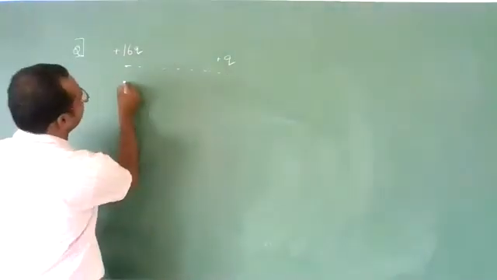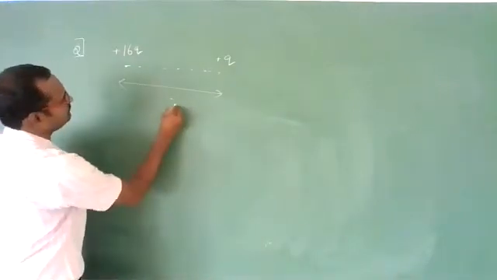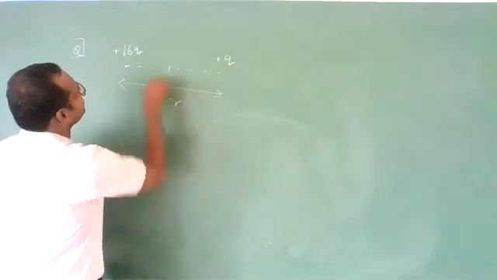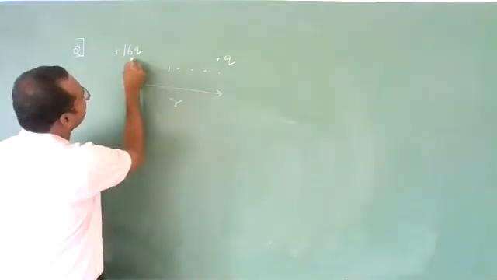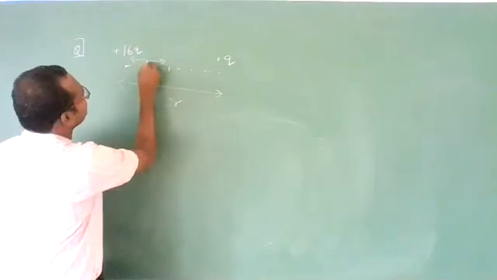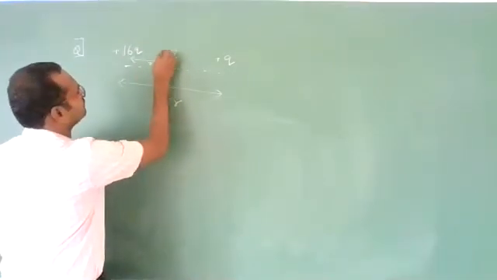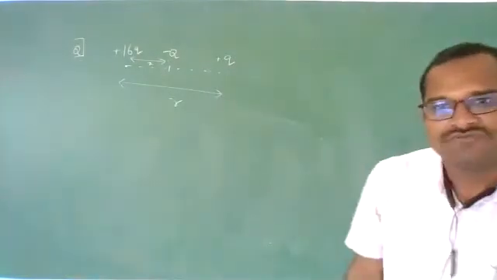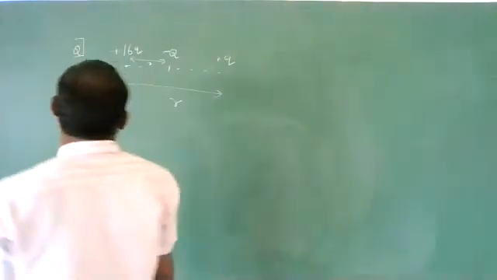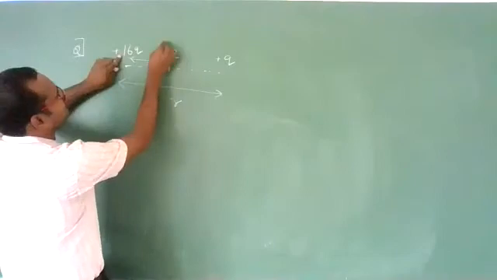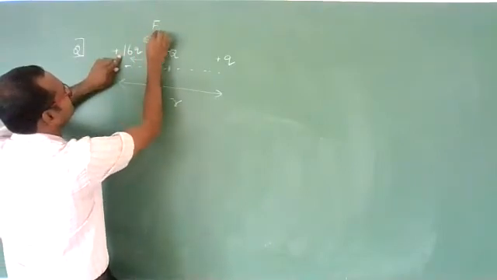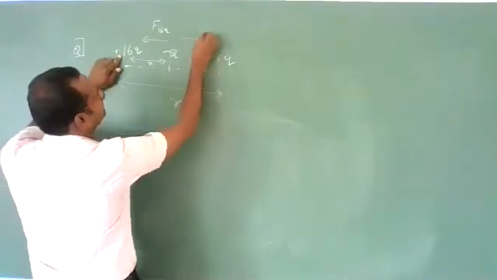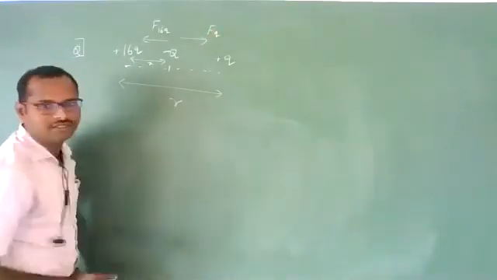Let us imagine the distance between these two is r. Now, let us take a distance x from any one of the charges. I have kept it here. Now, first see the direction of forces. Due to the positive charge, attractive force on this side, this is due to 16Q, and due to this charge, again attractive force on this side, this is due to Q only.